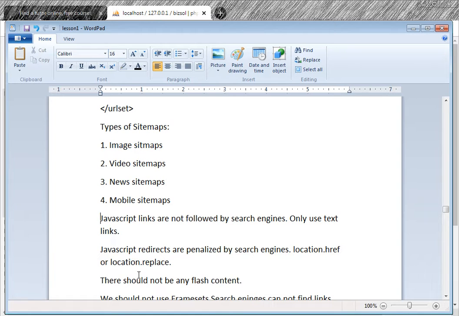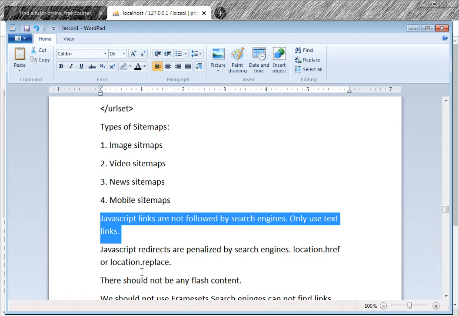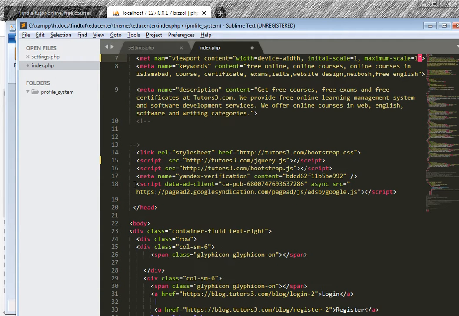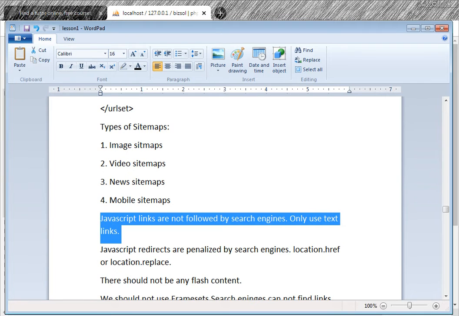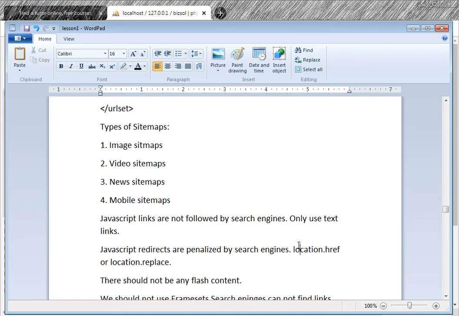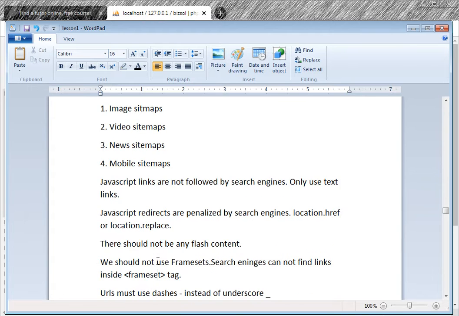Now, JavaScript links are not followed by search engines. Okay, use only text links. So this is a JavaScript link here. You see, this is script, and this src is a link. This is not followed by Google or any search engine. Now, JavaScript redirects are penalized by search engines. If you use location.href or location.replace, the search engine will penalize you.